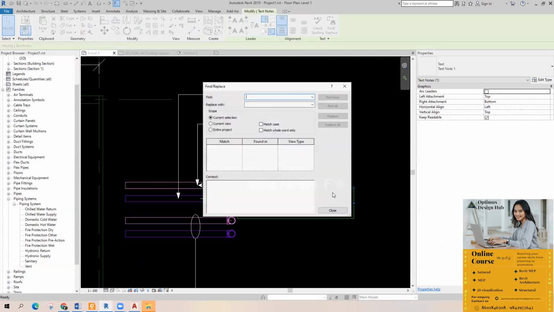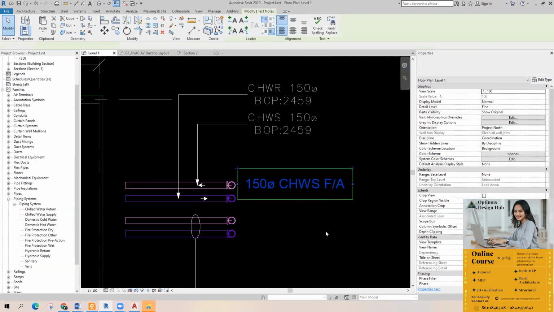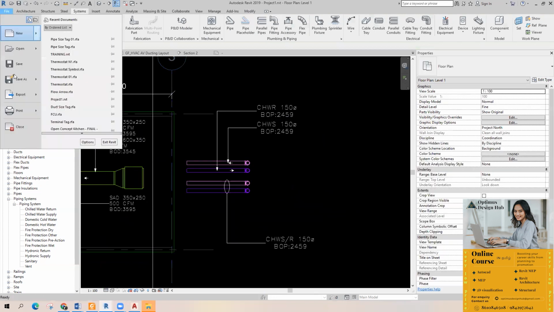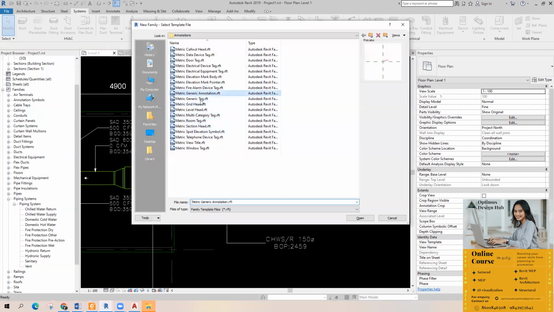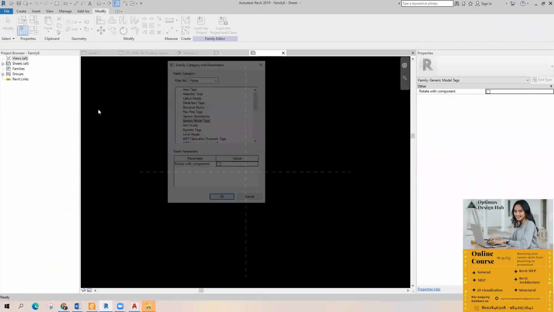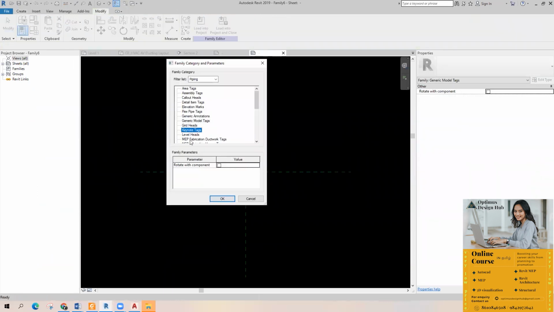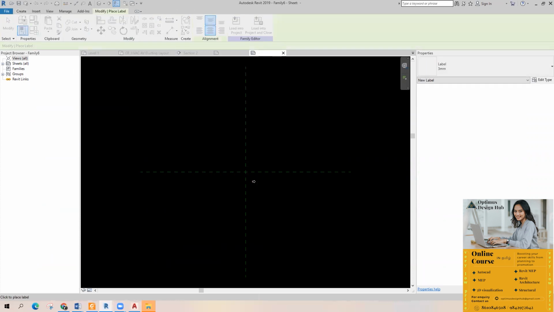I'll show you how to create it. For this, the same new family, metric generic tag. I'm going to delete this one. Pipe size, same as the pipe tag. Categorize to pipe tag. Now edit the label.